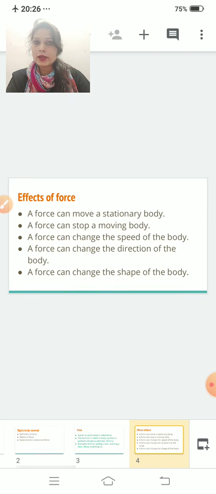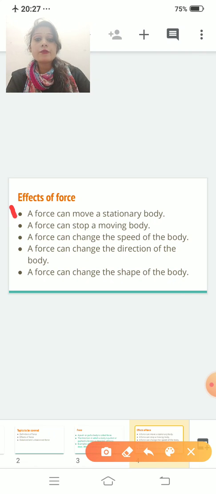Shall we move to the next one? Effects of force. Now, if you are applying force on any object, definitely it will show some effects. I will read them once, then I will explain with examples. First one, a force can move a stationary object.